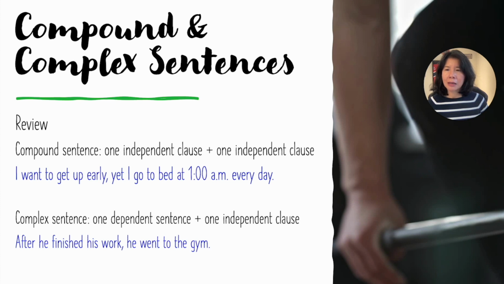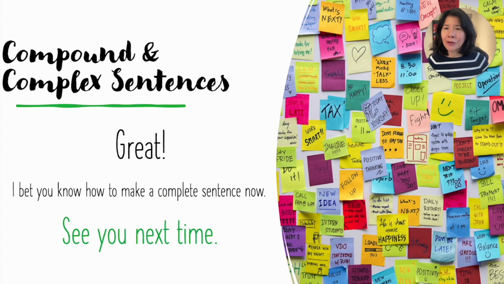every day. A complex sentence has 1 dependent clause and 1 independent clause. For example, After he finished his work, he went to the gym. Great. I bet you know how to make a complete sentence now.